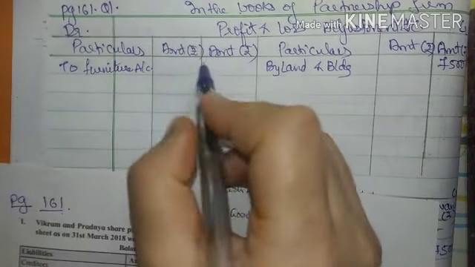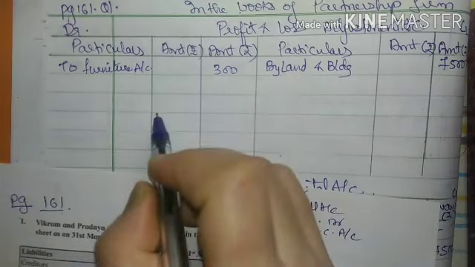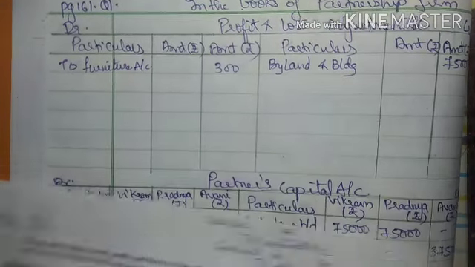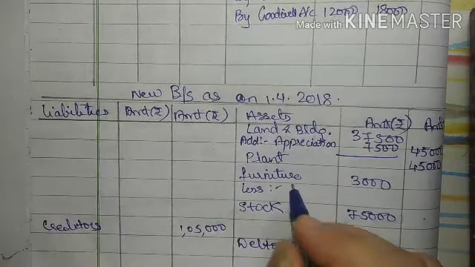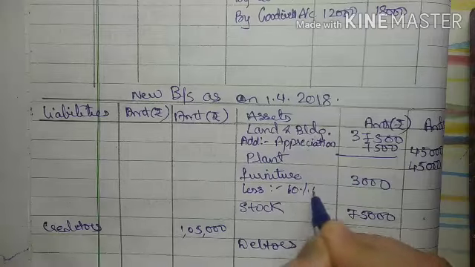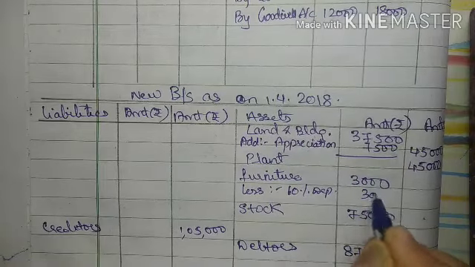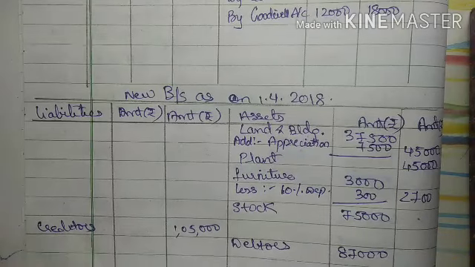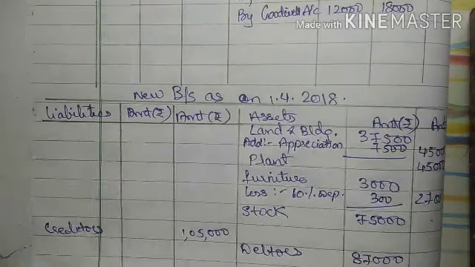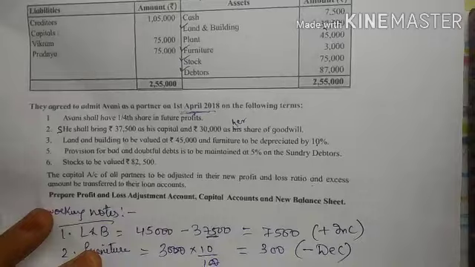to furniture account 300. Right, the first effect I have written on the profit and loss debit side. Secondly, in my balance sheet I will deduct here 10% depreciation, 300. After deducting I will get 2,700. Okay. Now see the next adjustment.